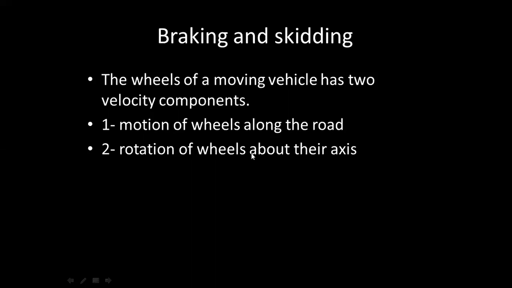So to make the wheels roll on the road, the force of friction between the tire and road must be enough to stop the tire from slipping. In the same way, to stop a car quickly, a large force of friction is required, which is present between the tire and the road.